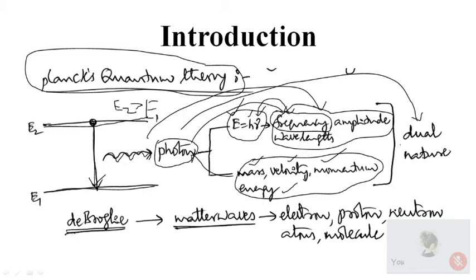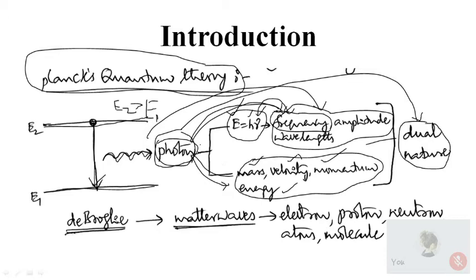In previous classes we have seen, in the case of light, for some optical phenomena light is assumed to be in the form of a wave. For other optical phenomena, we assume the propagation of light is in the form of a particle. Similarly, the same concept we are getting here. Therefore, if we consider the emission of a photon, this emission will be in the form of a particle as well as a wave. So it has a particle nature as well as a wave nature. Therefore, it has a dual nature.